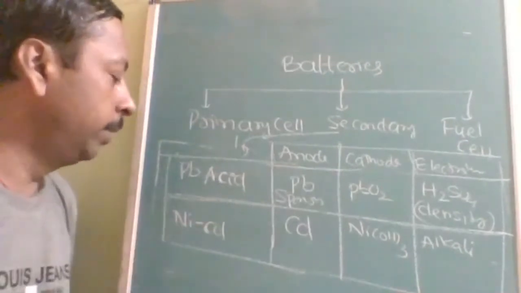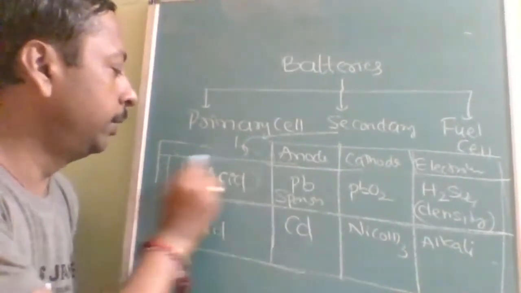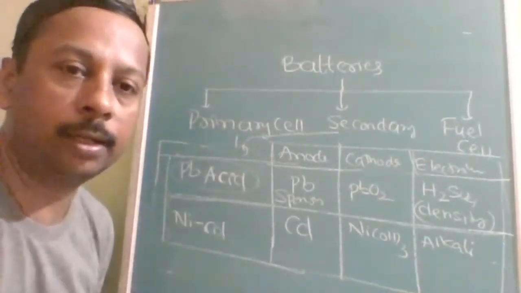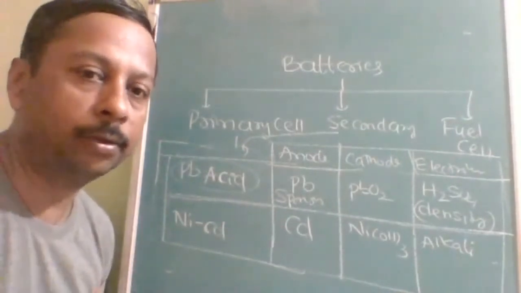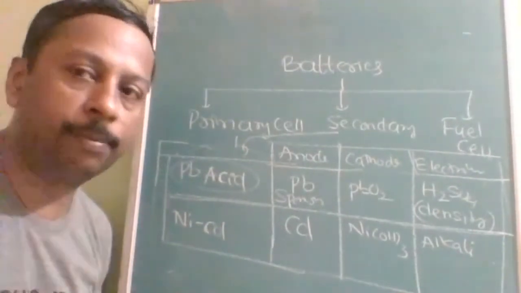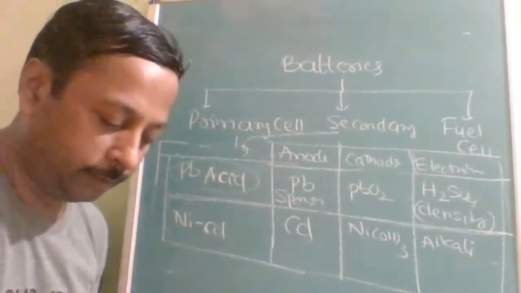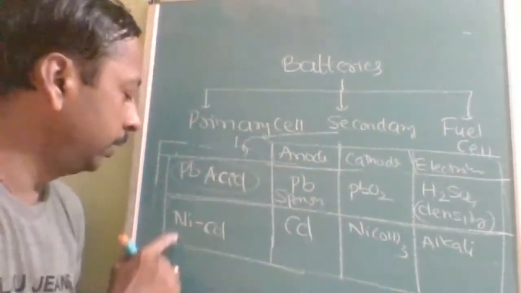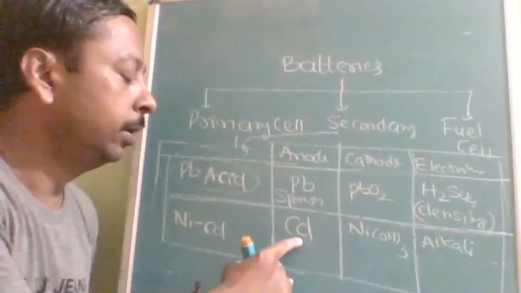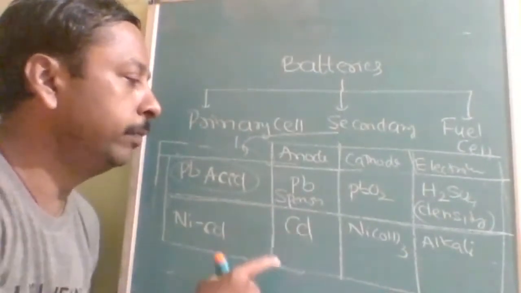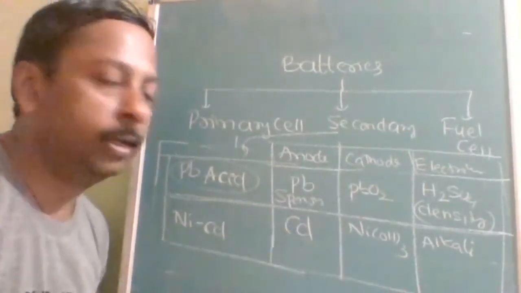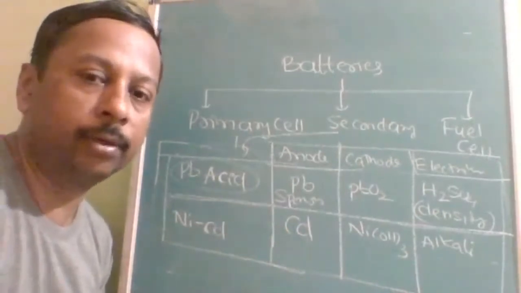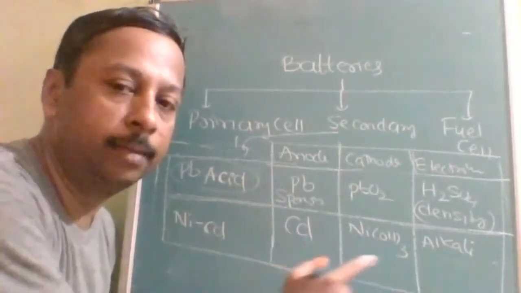Coming to the disadvantage of lead acid battery, it does not have a long life. But it is cheaper in cost, but heavy in mass. Hence, nickel cadmium battery: cadmium will be anode and NiO(OH) will be cathode, which will be reduced in alkaline medium.